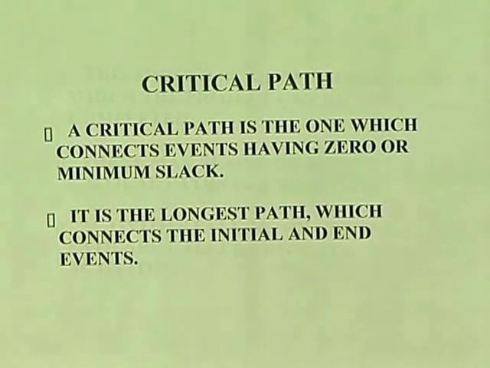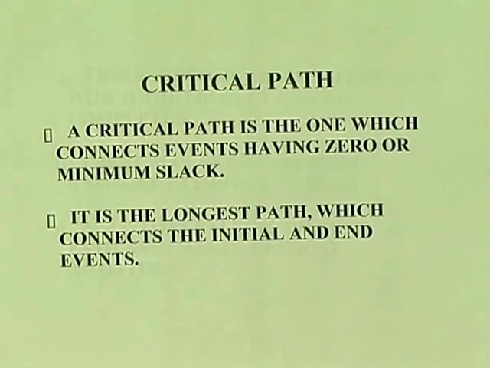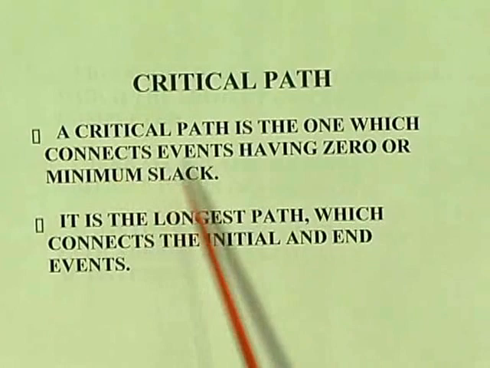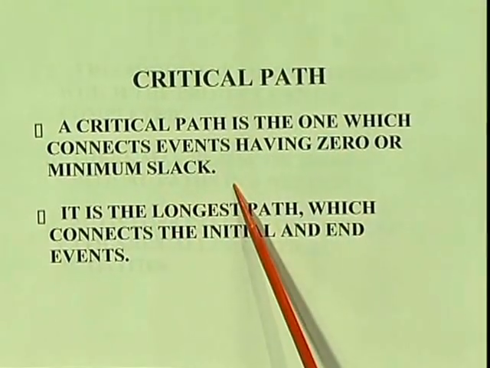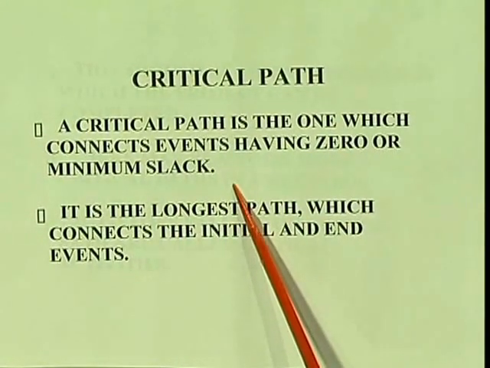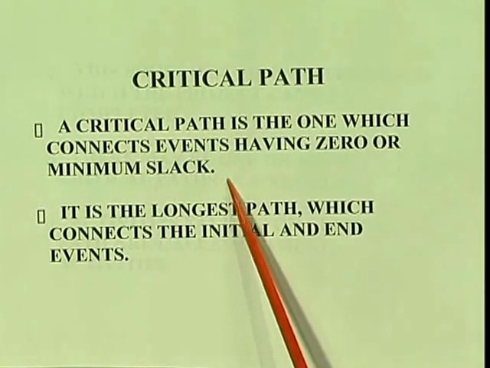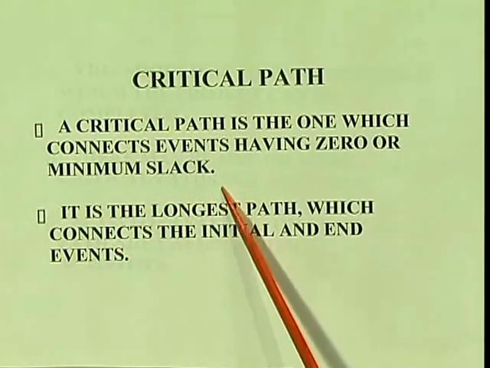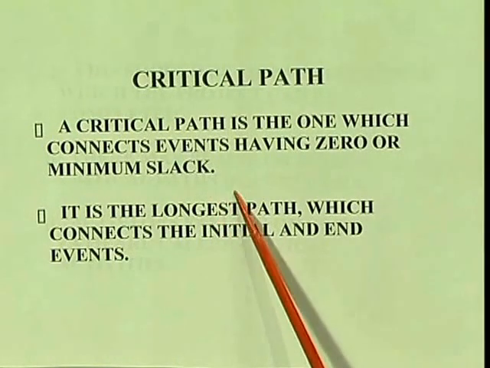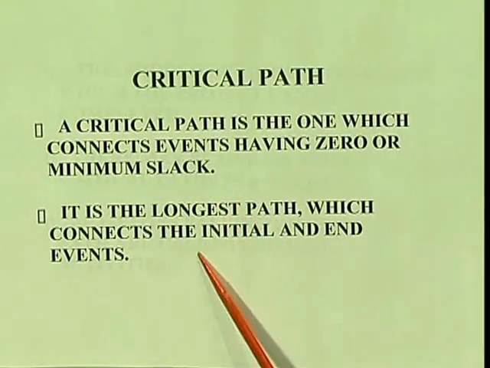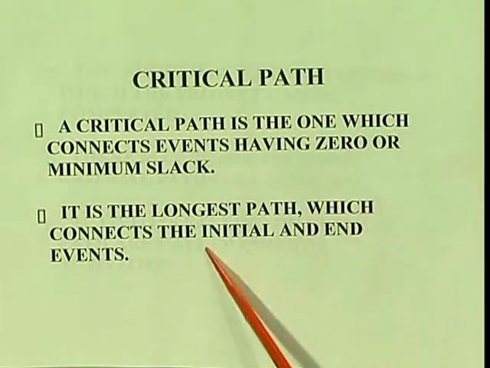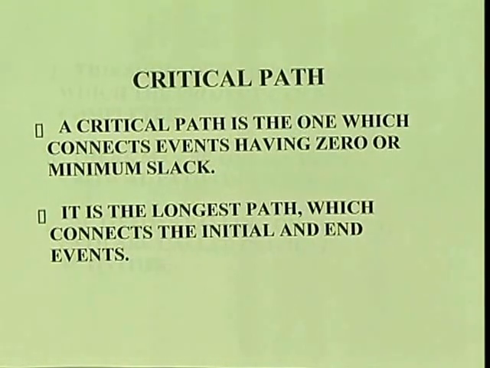Now, we will go for how to calculate the critical path. So, wherever the slack is 0 in all these activities, it is called a critical path. A critical path is one which connects events having 0 or a minimum slack. So, whatever path has 0 slack is called a critical path, and it is the longest path which connects the initial and end events. So, this is how we have to calculate the critical path.